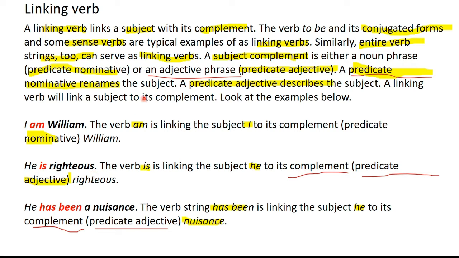Now we earlier said that entire verb strings can also function as linking verbs. Now has been is a linking phrase. He has been a nuisance. Has been is the linking verb in this case. A nuisance is a noun phrase which is describing the subject he. And we all know that a noun phrase that describes the subject is referred to as the predicate adjective. So has been is linking the subject with this predicate adjective or the subject complement, a nuisance.